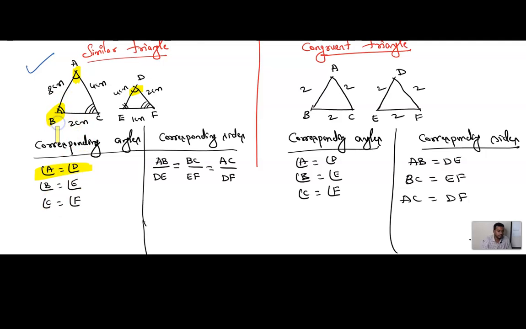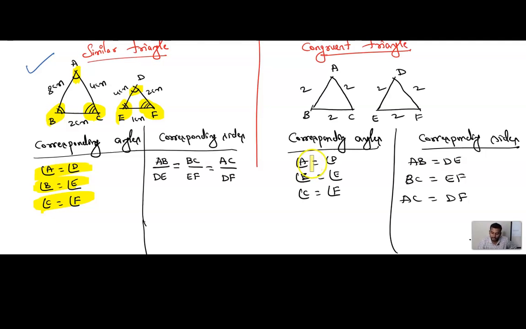Similarly, you can see a double arc. Here also, can you see a double arc? Yes, that is nothing but angle B is equal to angle E. Here a triple arc, angle C, and here a triple arc, angle F. It means angle C is equal to angle F.